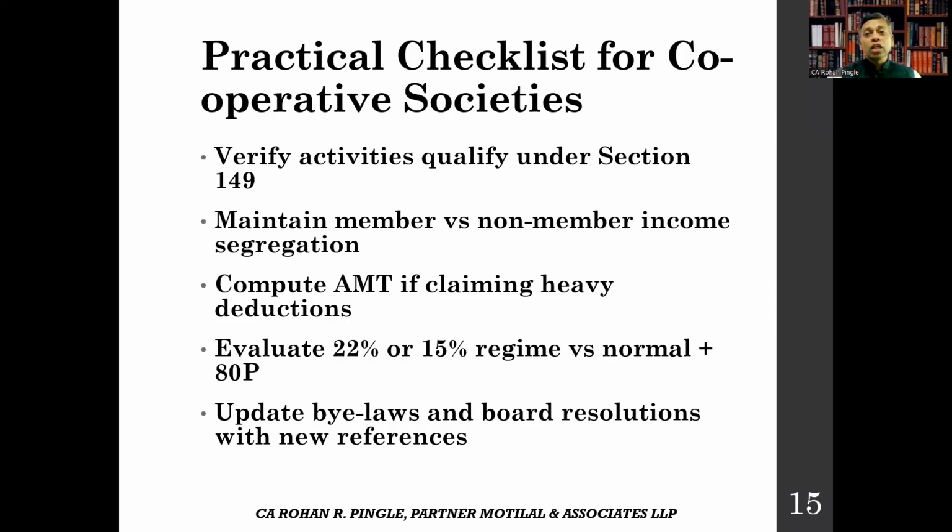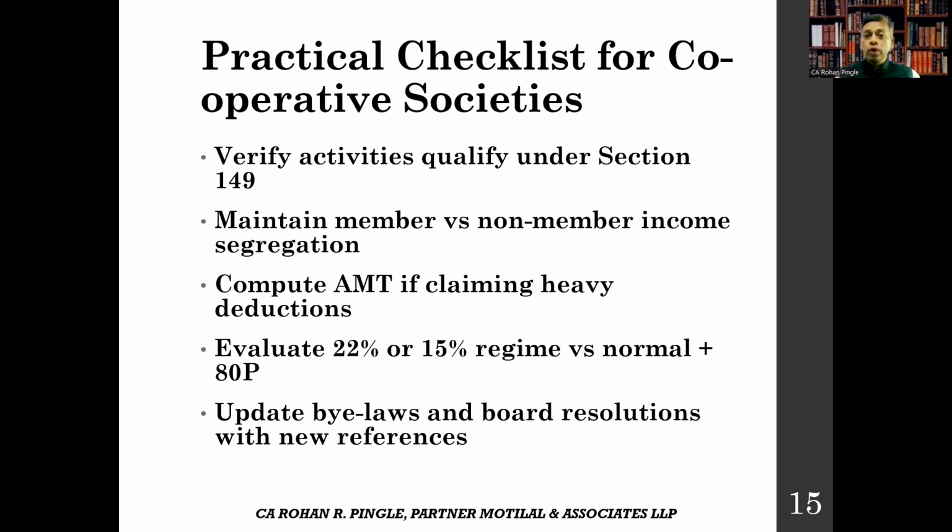Let's see the practical checklist for a cooperative society. First, verify that the activities actually qualify under section 149. Very important. Second, maintain clear segregation of income from members and non-members, because only member-related income qualifies for what?